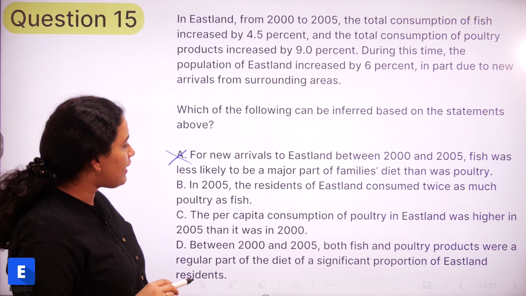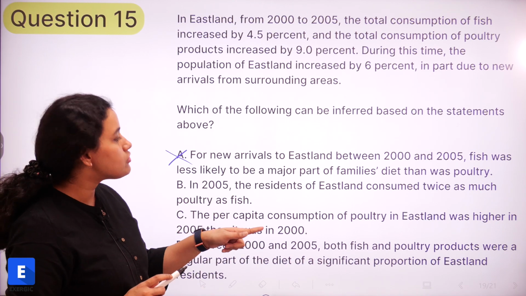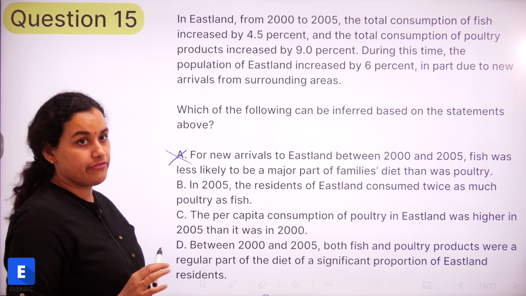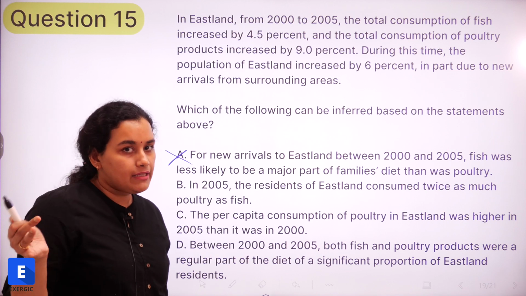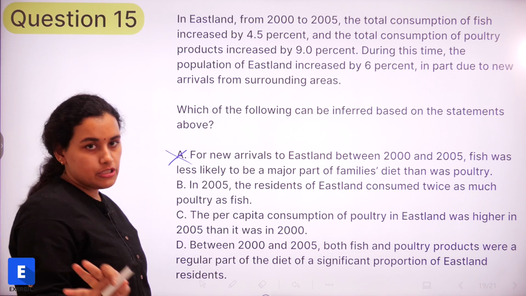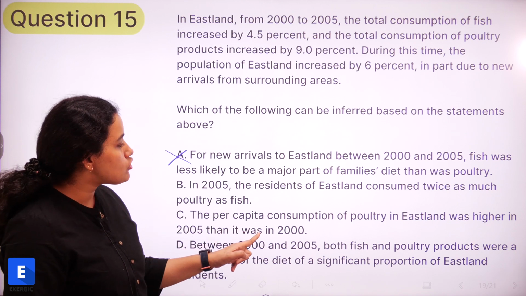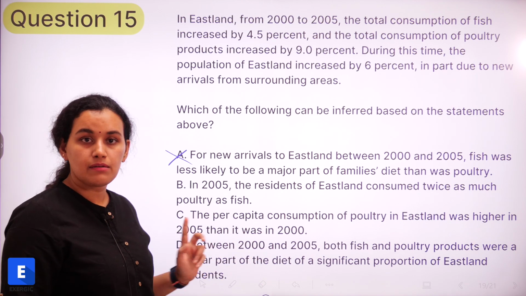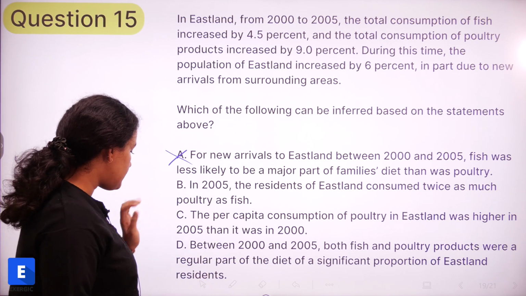Let's look at option B. In 2005, the residents of Eastland consumed twice as much poultry as fish. This might have something to do with the mathematical assumptions, so let's keep it on hold. C, the per capita consumption of poultry in Eastland was higher in 2005 than in 2000. Again, something that we might be able to arrive at mathematically. Let's keep it on hold.